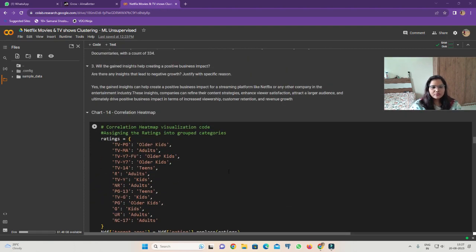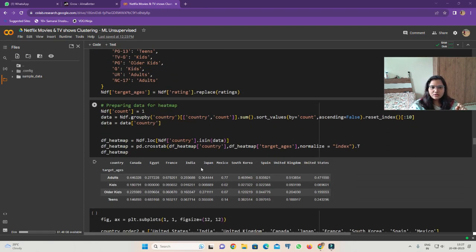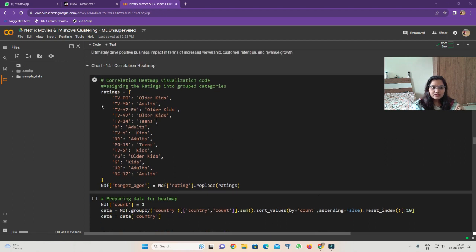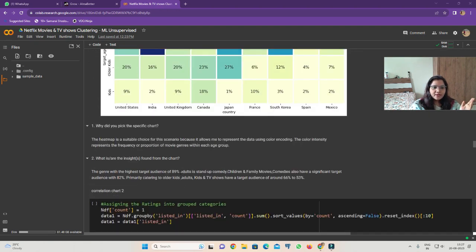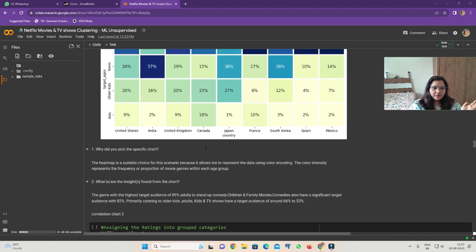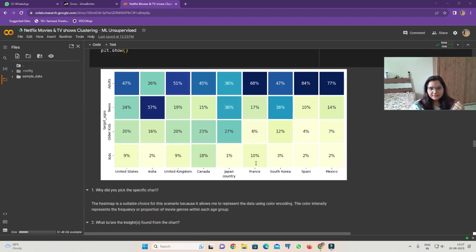So we are going for a correlation heat map. Here we are making a different correlation heat map, assigning the ratings into grouped categories, then preparing data for the heat map. Then we plot the heat map. In this heat map we can see that the genre with the highest target audience is stand-up comedy, with 89% adults. Children and family movies and comedies also have a significant target audience with 82%, primarily catering to older kids. Adults, kids and TV shows have a target audience of around 66 to 53%.